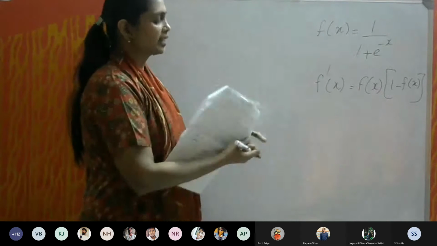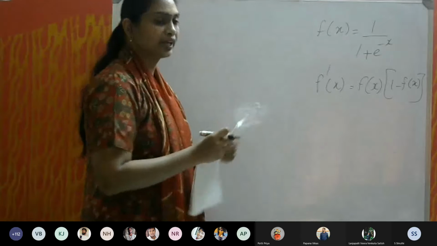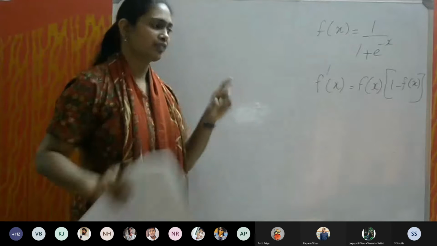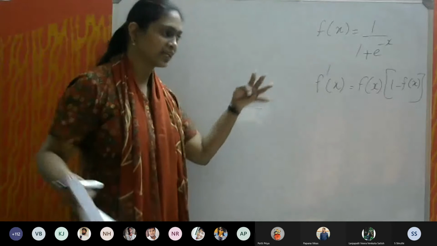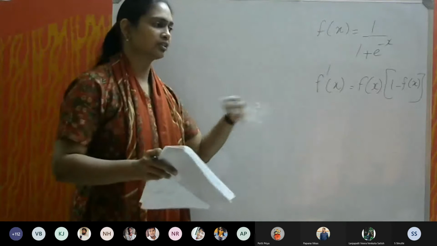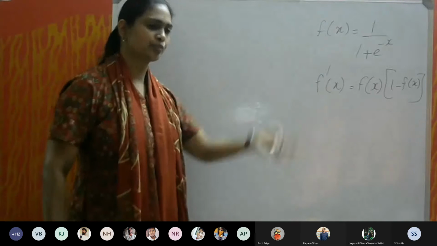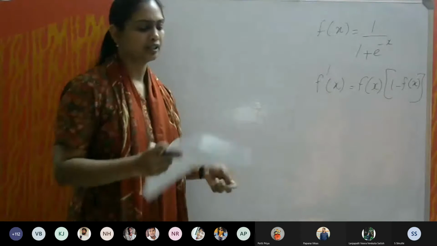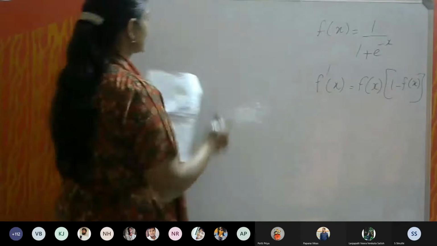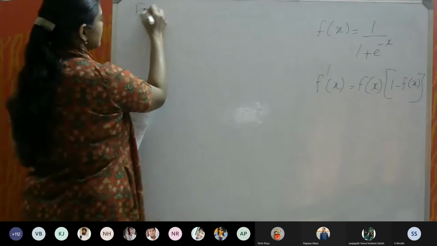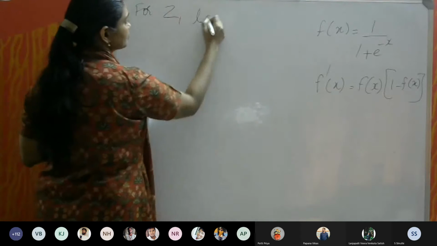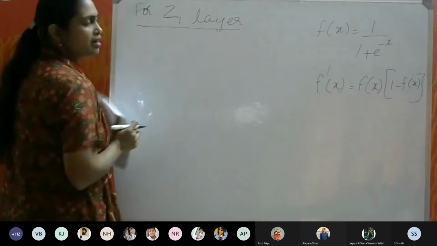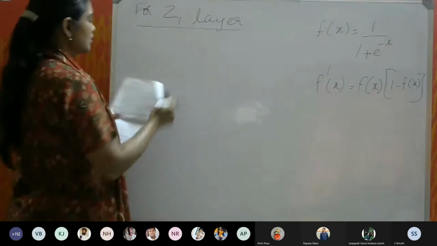So now we will calculate the net input. The reason we call it net input is because there is a hidden layer. From the hidden layer, we have to collect the outputs, which will act as an input for the final output layer. So we call it a net input. First we will write for the Z1 layer.